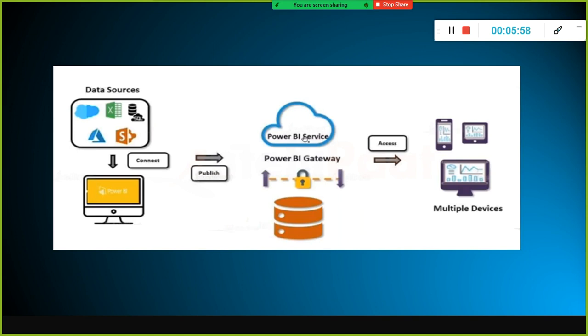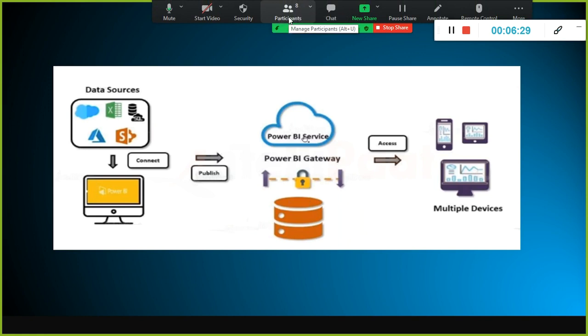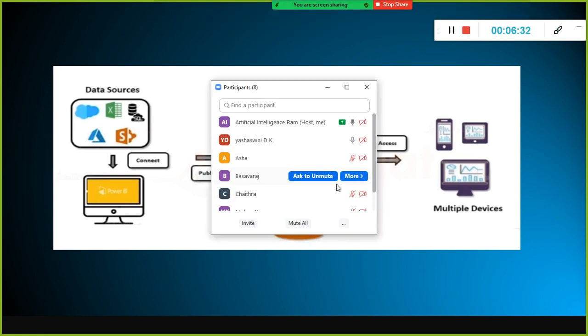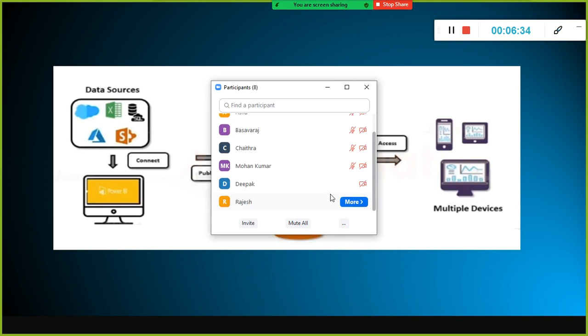And this is the architecture we discussed. Data sources, different data sources. Once you extract the data and do the transformation, data cleaning, everything, and ultimately join all these different data sets and store it in a common format, you develop a dashboard and publish it on cloud, right? Publishing on cloud is a one-time job, but the data in the report or dashboard, whatever you publish, should get refreshed frequently, periodically.